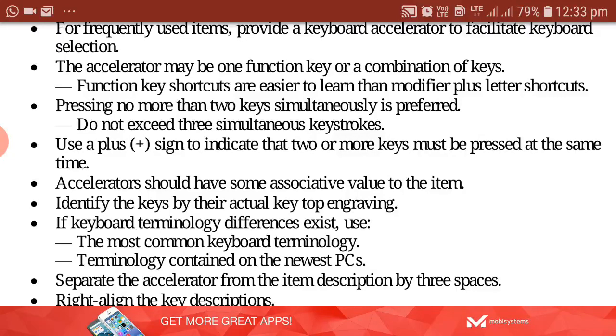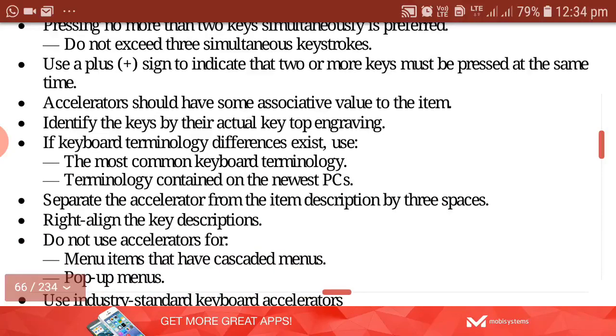Whenever you go to a menu, suppose edit, if you select it, you have the copy option, right? In front of the copy option, you can see control plus C. That means whenever you are displaying the list of choices under the menu item, not only do you have to give the name of the choice, apart from that you have to give the keyboard accelerators also. Those also have to be displayed in the menu, so that after seeing that, the user can use the shortcut keys if he is interested in using the keyboard itself. So accelerators must be provided in front of the options.